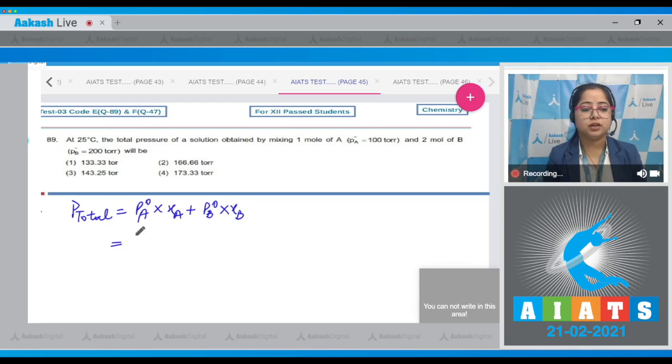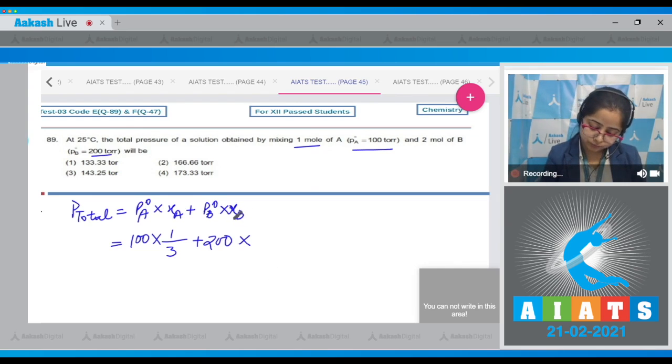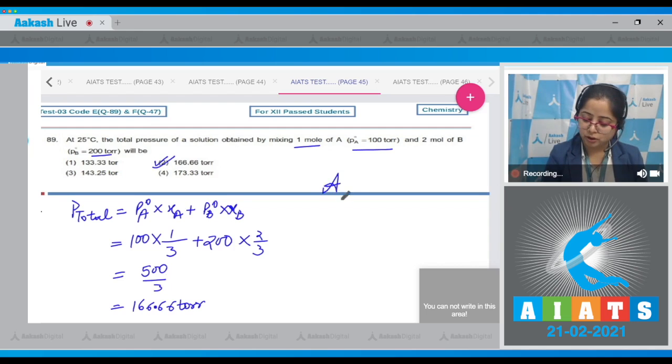Let's put the values of the given terms in the equation. PA naught given is 100 torr multiplied by mole fraction of A. Mole fraction of A we can calculate as 1 upon 3, that is the number of moles of A upon total number of moles. Plus 200, it is given here 200 torr, the vapor pressure of pure solvent B, multiplied by mole fraction of B, which is equal to 2 upon 3. I have already multiplied this; you people will need to calculate this. This is equal to 500 upon 3, which is equal to 166.66 torr. That means the correct answer is option number 2.